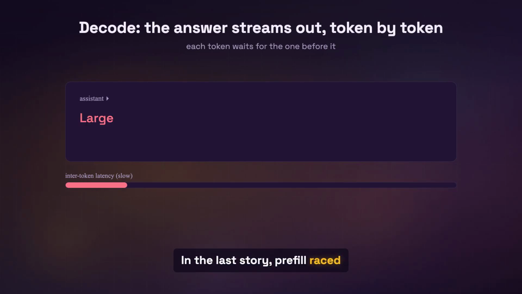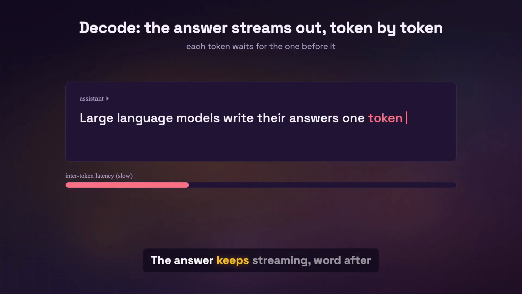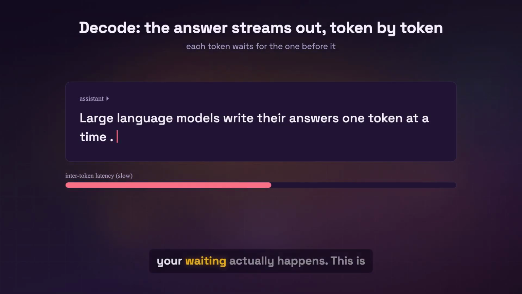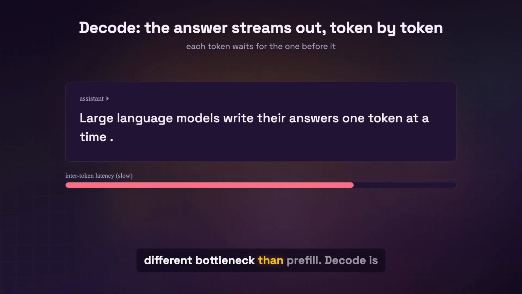In the last story, Prefill raced through your prompt and produced the very first token. But then what? The answer keeps streaming, word after word, and for a long reply, that streaming is where most of your waiting actually happens. This is decode, and decode has a very different bottleneck than prefill.